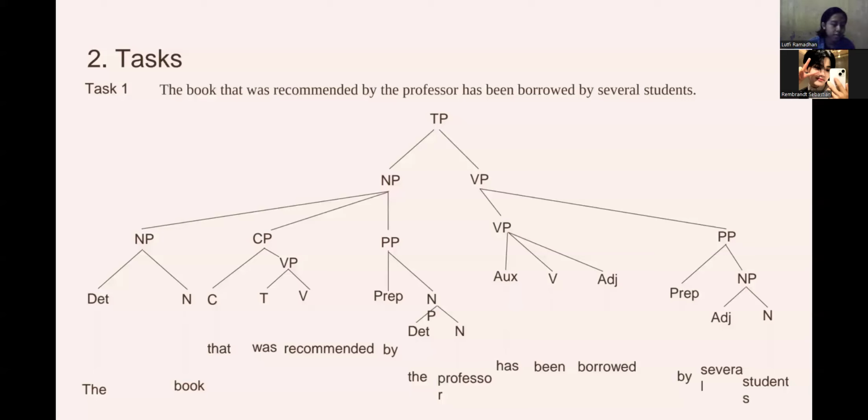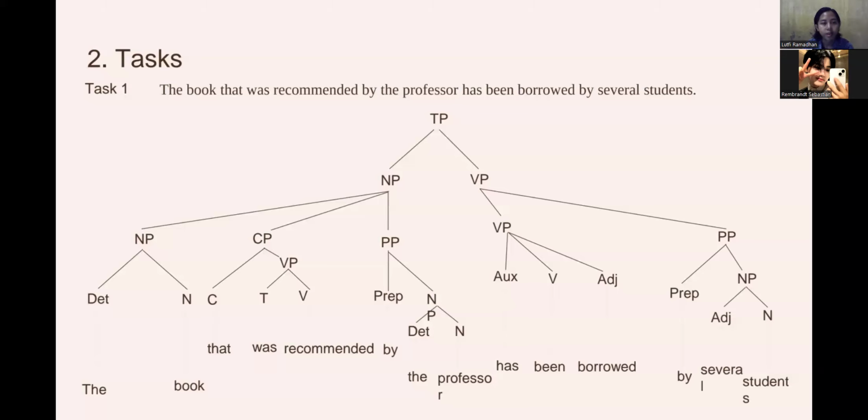Okay, so the first case study is the sentence: the book that was recommended by the professor has been borrowed by several students. I'm going to explain it in three parts. First is TP, tense phrase. The main sentence is organized by a time phrase, tense. The subject is NP, the book that, and the predicate is the verb phrase has been borrowed.